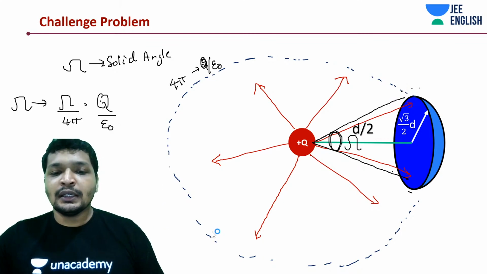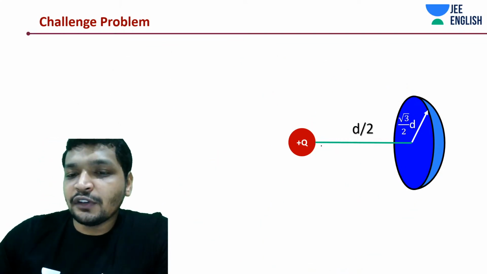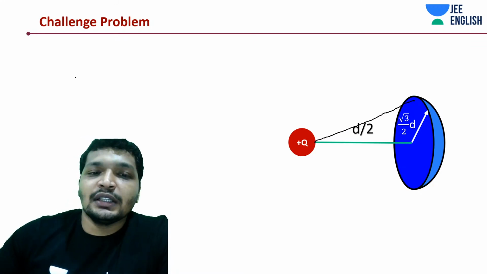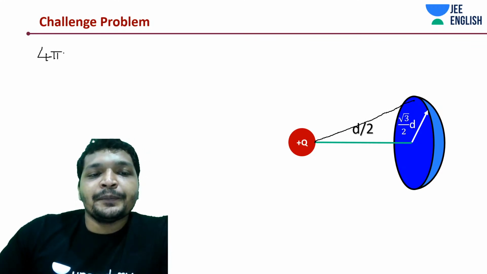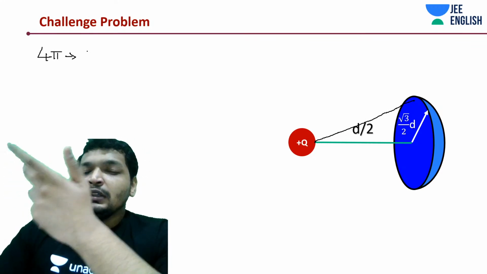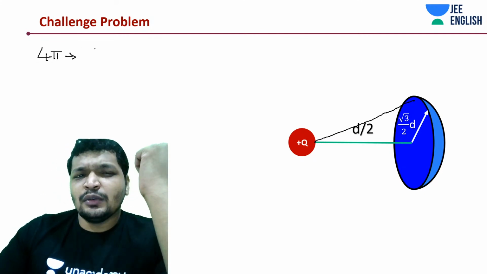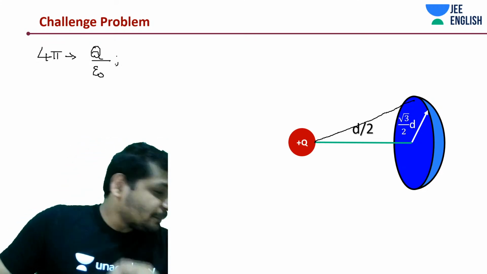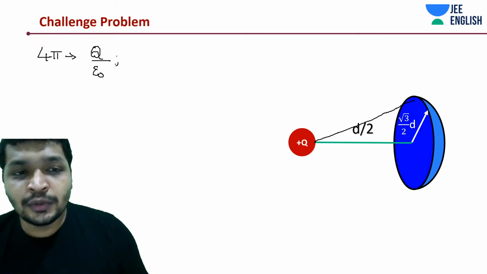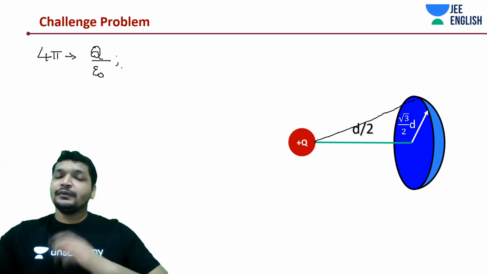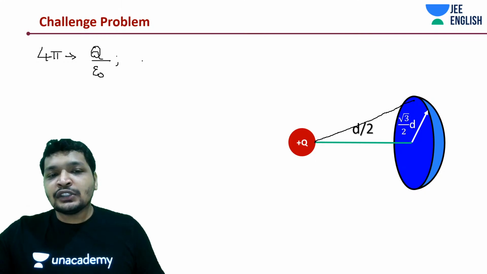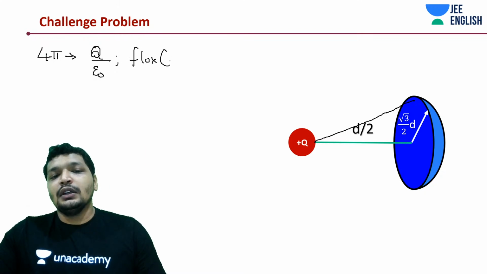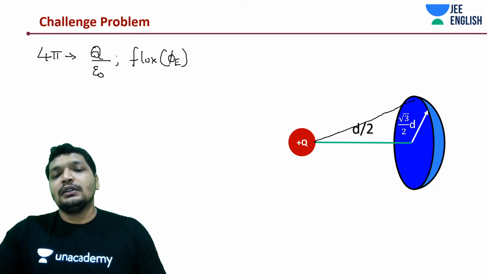Let me first of all get started with the solid angle calculation. I hope you understood the thing. Imagine in 4 pi the total flux would be plus Q by epsilon naught. So this would be q by epsilon naught. And within a solid angle sigma, what it would be is the question. What is the flux within a solid angle?